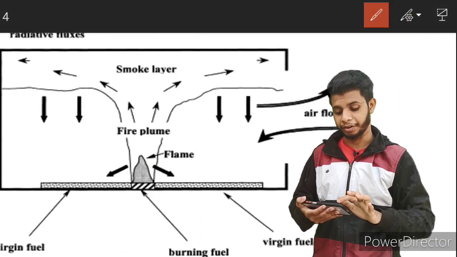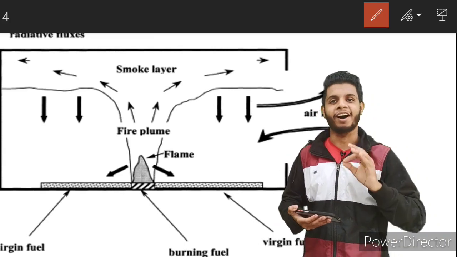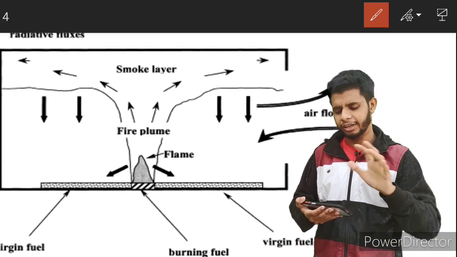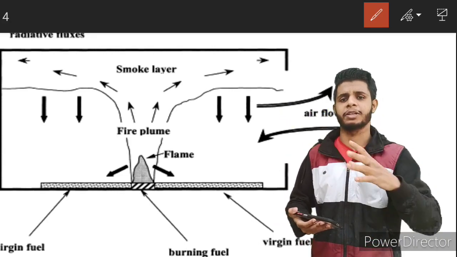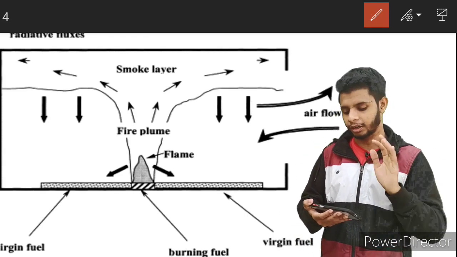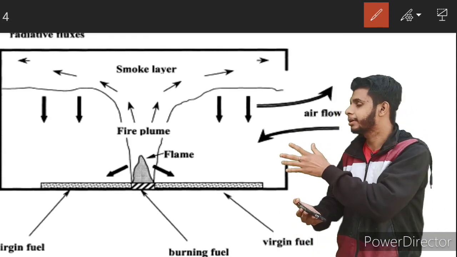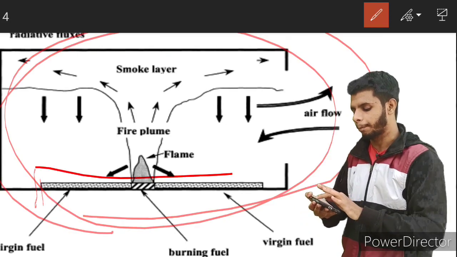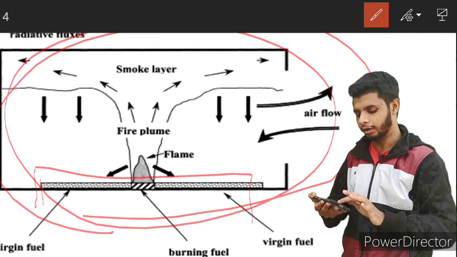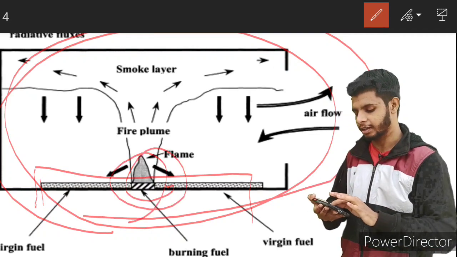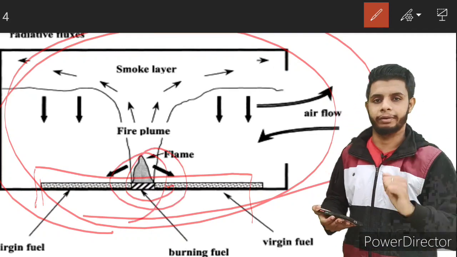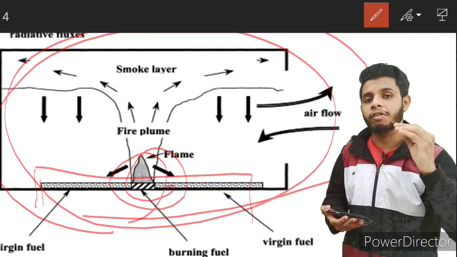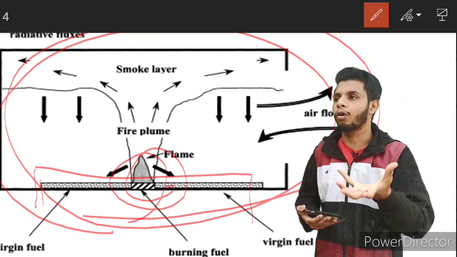Fine. Okay, very important topic: how does a sprinkler work? We have generally studied the expansion and bursting of the sprinkler head, but how do they work? You can see one image here, and I'll explain. See, guys, this is a room, a compartment. Here you have one fuel which is burning, and this is a flame. You know that previously we also discussed that when a fire is occurring, there is a plume.